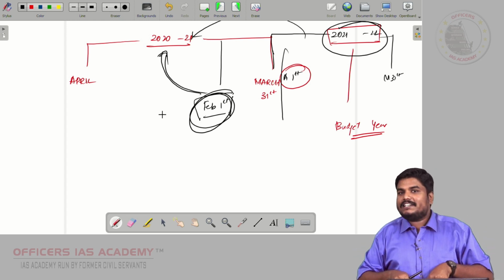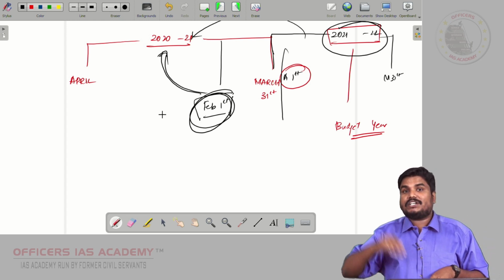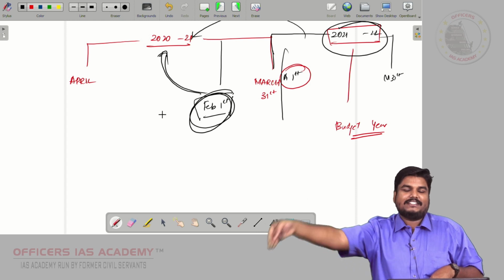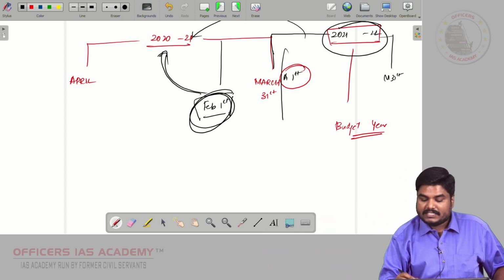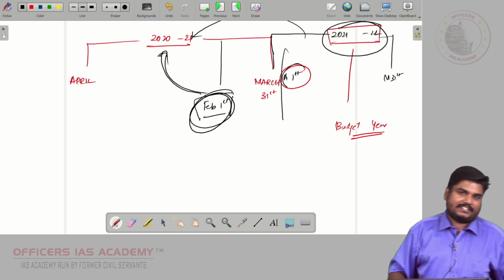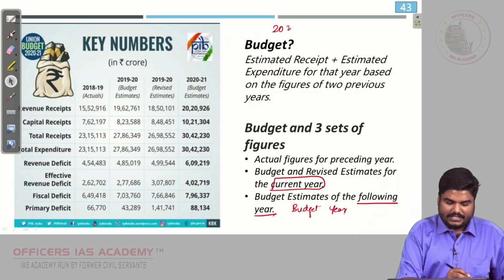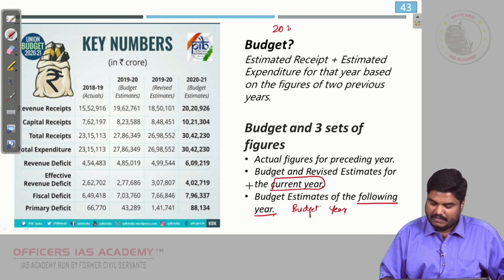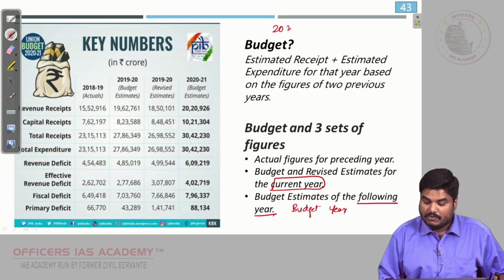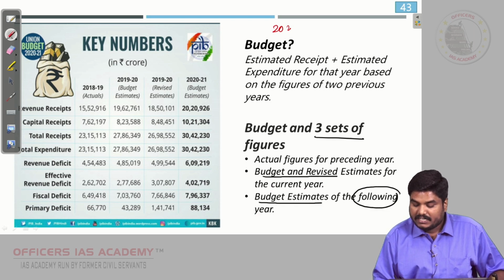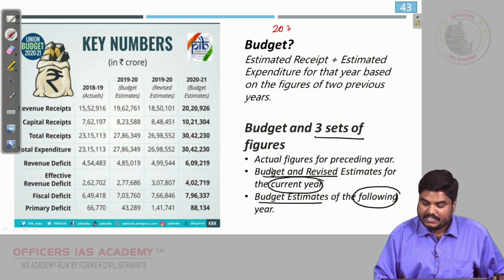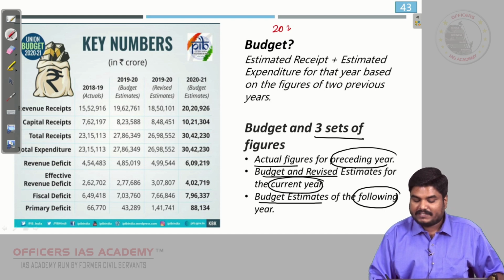So, in the current year, the finance minister will be presenting the budget of the following year, because the budget year 21-22 starts only from April 1st, right. So, here you will find 3 sets of data. One is the budget estimate of the following year, the budget and revised estimate for the current year, and the actual figures of the preceding year.